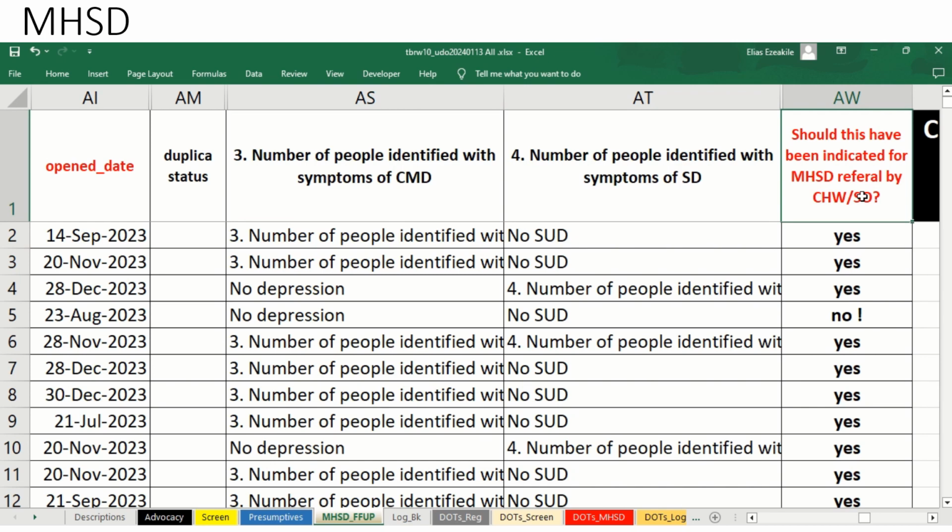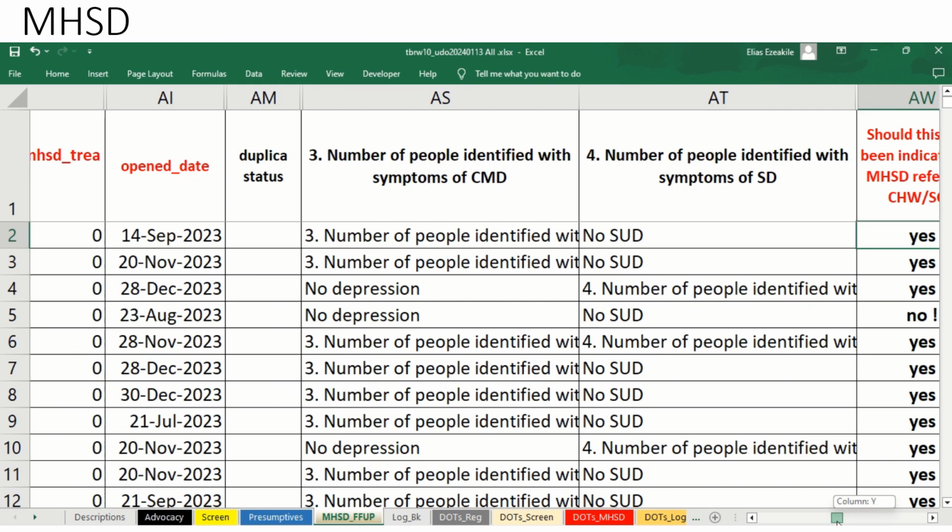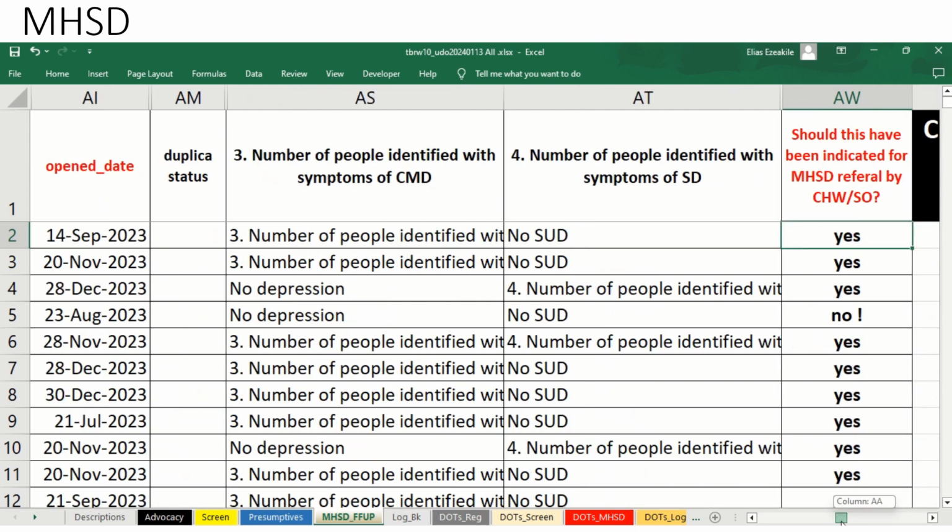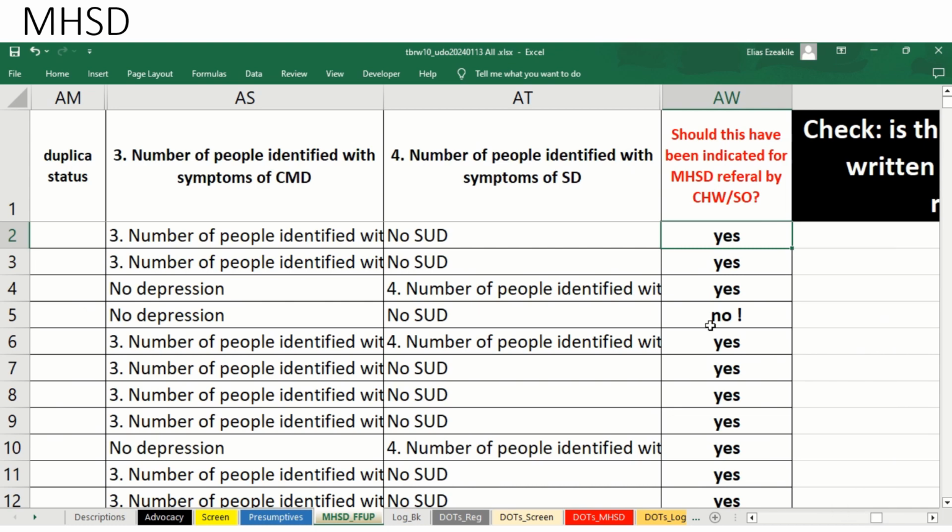And then we put a checkbox here to ask, should this have been indicated for MHSD referral by the ComCare user? And the answer is yes, because we have seen that the person has a PHQ-9 of 6, has depression, so should have been clicked for referral. So this person did well here to have clicked it for referral. So let me quickly skip to this line 5.